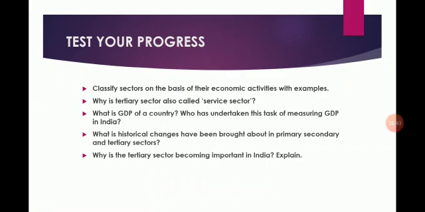In this part we discussed the gross domestic product, the historical change, the rising importance of the tertiary sector, and the condition of the primary sector, tertiary sector and secondary sector we compared. We have also compared the GDP in the sectors. We compared the employment in the sectors. And then we have seen the condition of unemployment and different types of unemployment we discussed. Now after that, some questions are here.